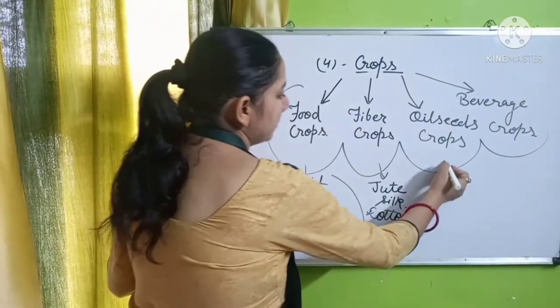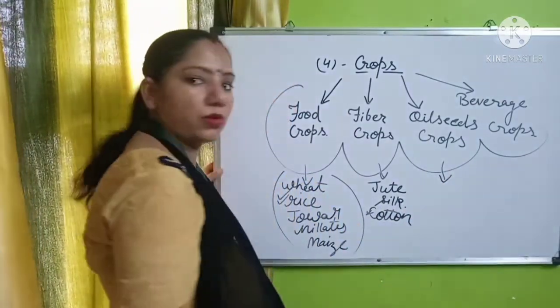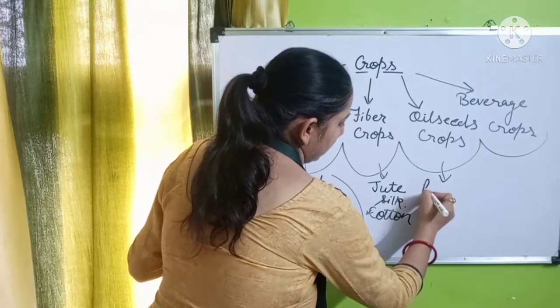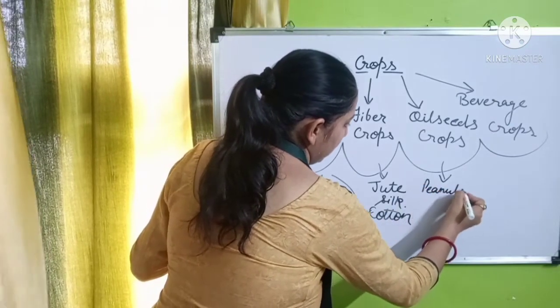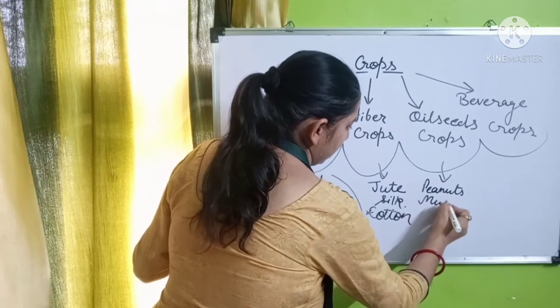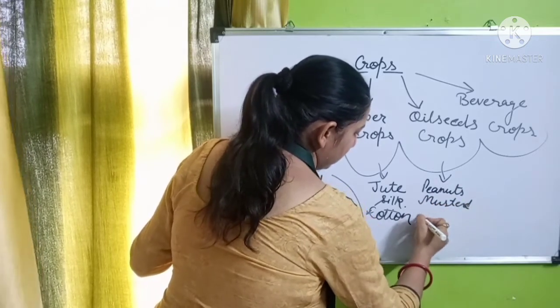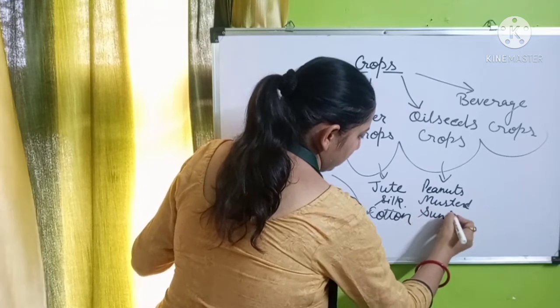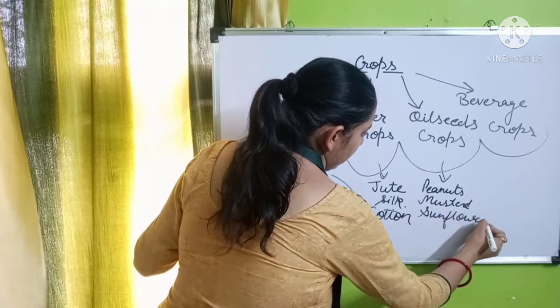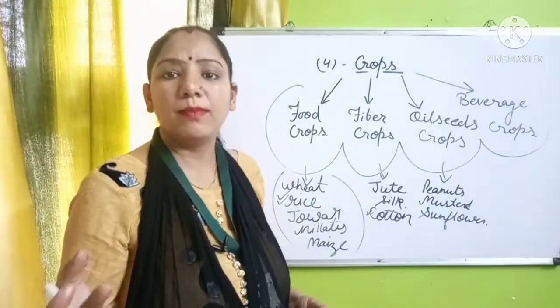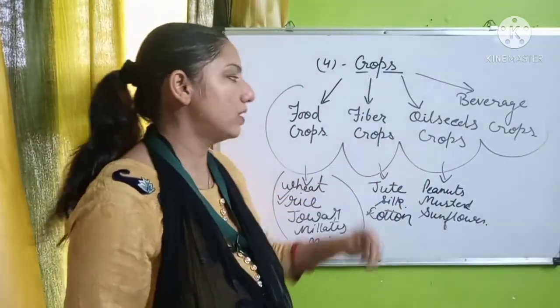And the oil seeds, that all we know. These oil seeds are peanuts, mustard, and sunflower, and many others, sesame and soya bean, which are known as the oil seed crops.